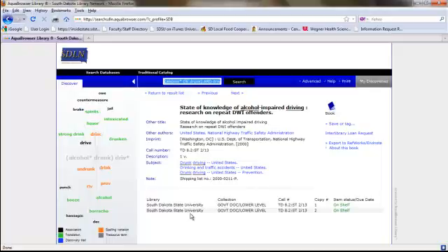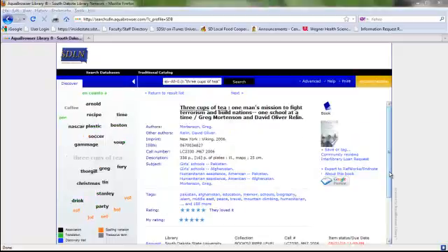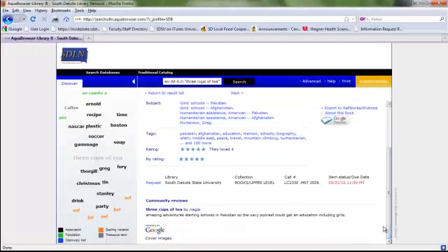To actually find the book in the library, you need to go to the bottom of the screen. Here we have the library, collection. For us, that is where the item is actually located, the call number, the copy, and whether the item is available on the shelf right now. If the item isn't on the shelf, a date will appear here. This is the date that the item is due back in the library.